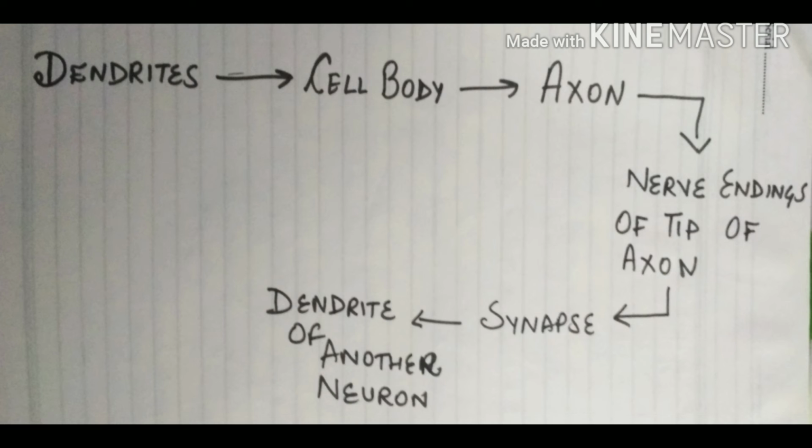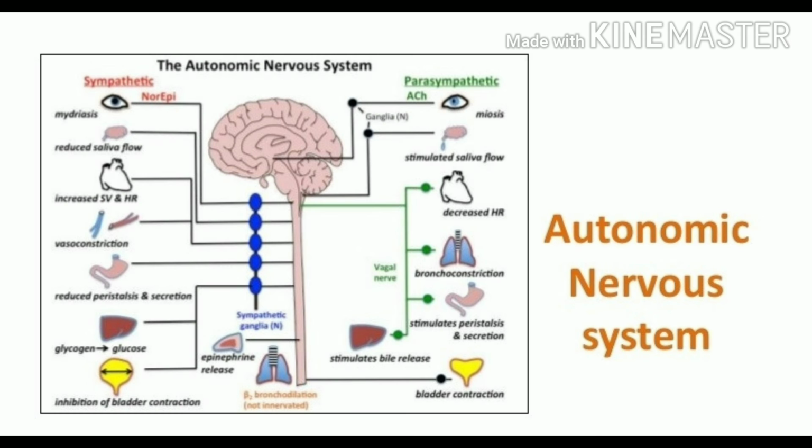Okay. Next question is, what is ANS or autonomic nervous system? In part A, I told you about CNS and PNS. Now I'm telling you about ANS, that is the autonomic nervous system. It is composed of a chain of nerve ganglia which runs along the spinal cord. It controls all the involuntary actions in the human body.